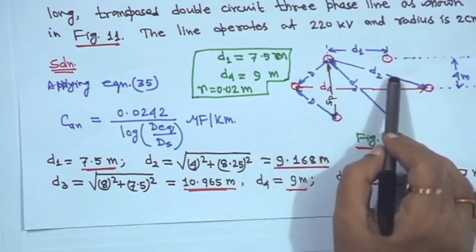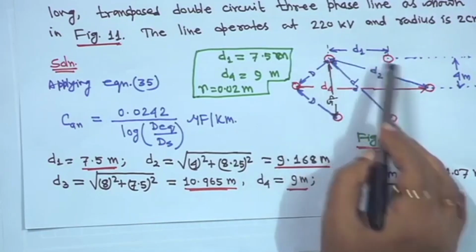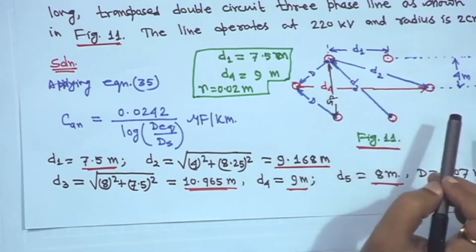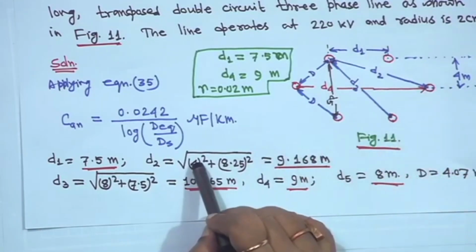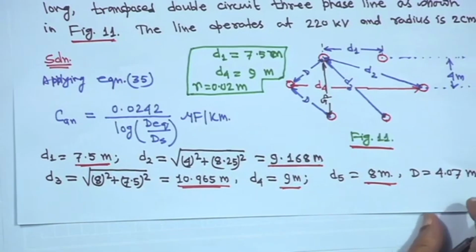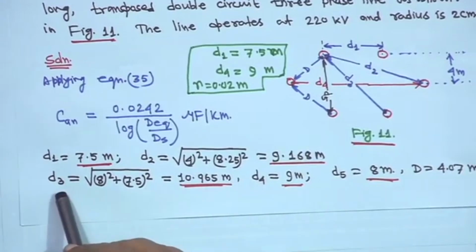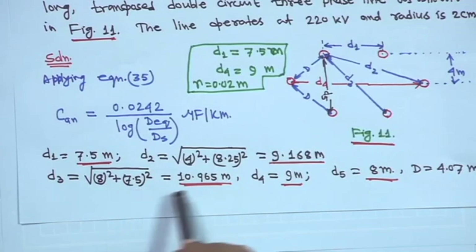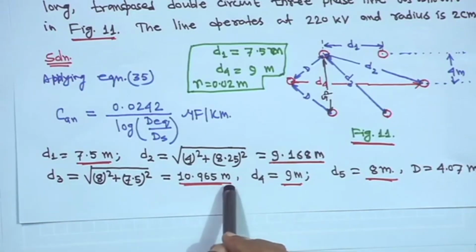So, if d1 is given as 7.5 and d4 is given as 9 and this height is 4, from that you can easily find out what will be your d2, right. So, next is d3. Similarly, d3 also will be root over 8 square plus 7.5 square, right. It will become 10.965 meter.